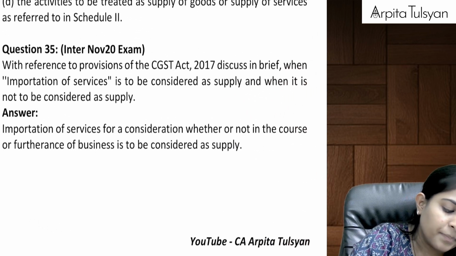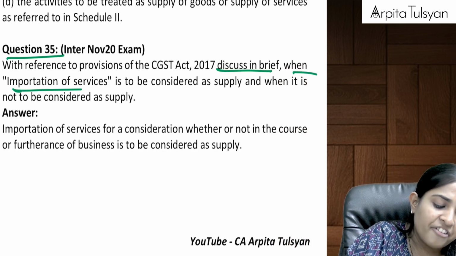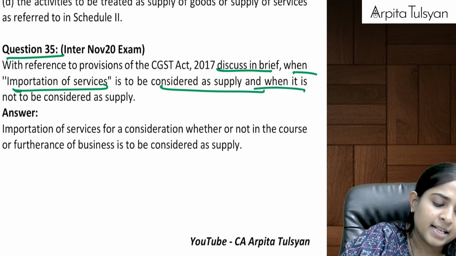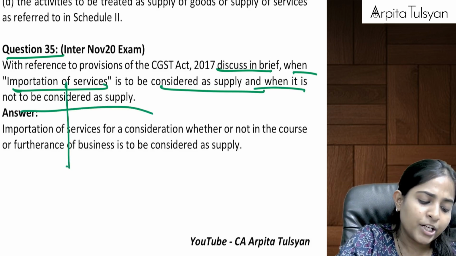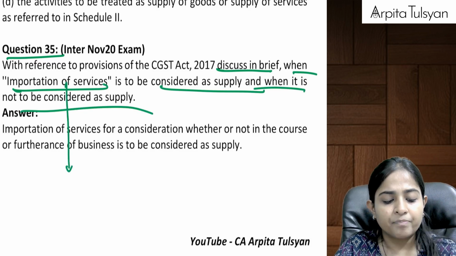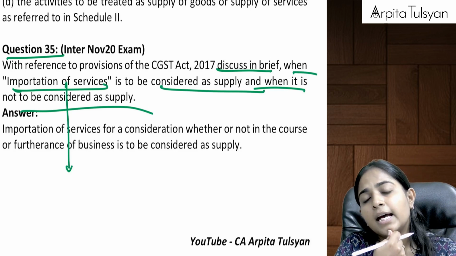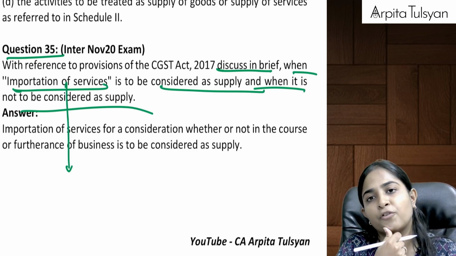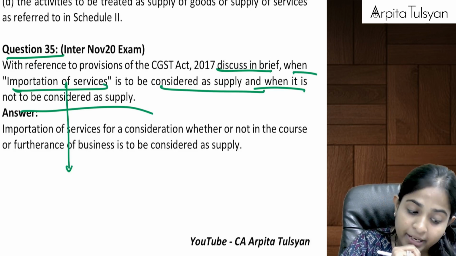Then the next one. With reference to the provisions of the CGST Act, discuss in brief when importation of service will be considered as a supply and when it will not be considered as a supply. Very nice question. Importation of services, when it is done for a consideration, whether or not for the purpose of business, whether or not in the course or furtherance of business, will be considered as a supply. That is as per section 7(1)(b).